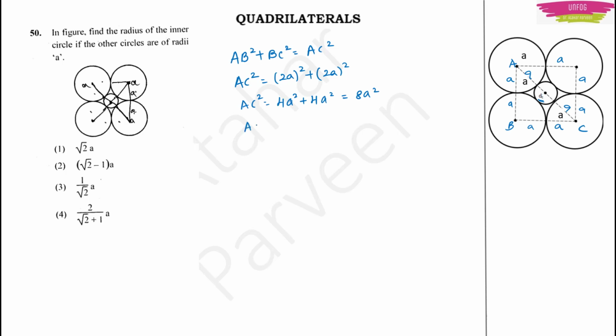Now what will AC be then? AC will be equal to square root of 8A square, or this will be equal to, A will come out and 2 will come out, square root of 2, because it will be 4 into 2, right? The square root of 4 will be 2, the 2 will come out, and A square will get cancelled, A will come out. So AC will be equal to 2A root 2.